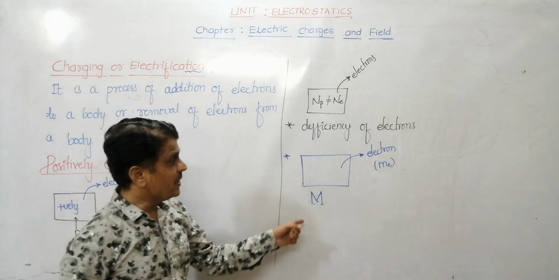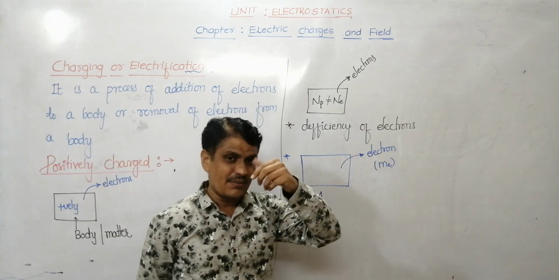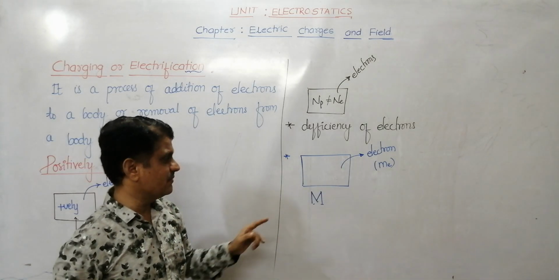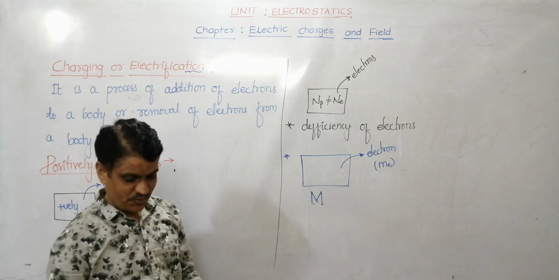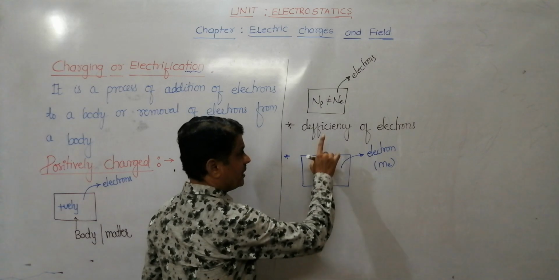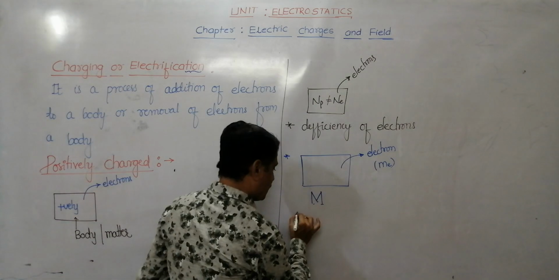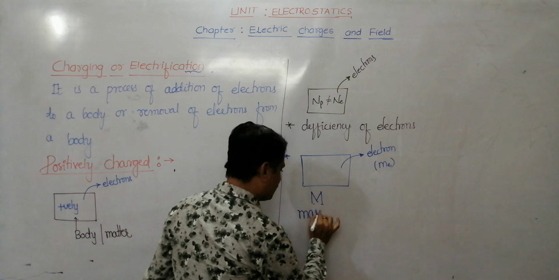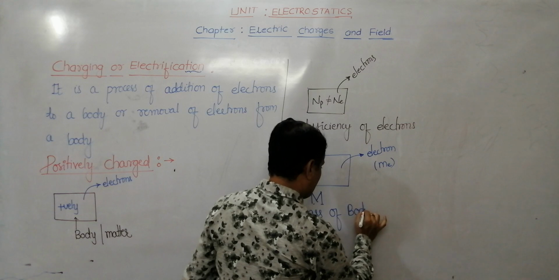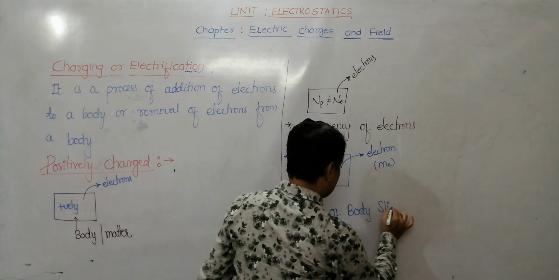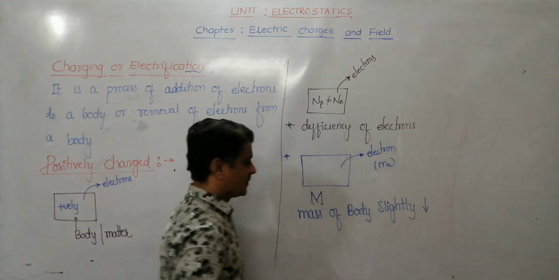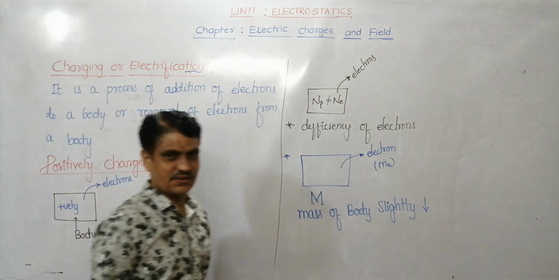It means whenever electrons are removed, some mass is also removed, which means there is a slight decrease in the mass of the body. Therefore, whenever a body is positively charged, the mass of the body slightly decreases.